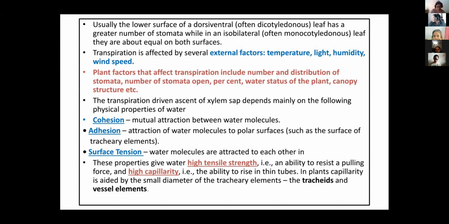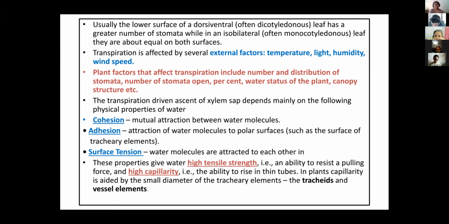There it is reversed: at night the stomata open and in the day they close. But in the majority, stomata open in the presence of light and close in the dark period. Right? On the basis of this information, we can say that the rate of transpiration is quite high in light and it falls in the darkness.